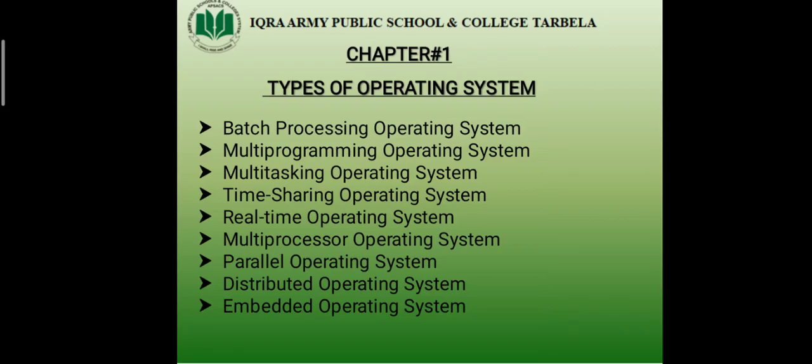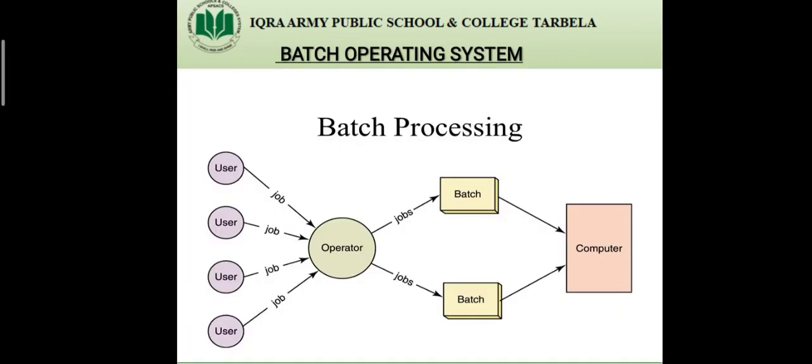Following are the types of operating system: batch processing operating system, multi-programming operating system, multitasking operating system, time-sharing operating system, real-time operating system, multiprocessor operating system, parallel operating system, distributed operating system, and embedded operating system. Now we will discuss all these types one by one. So let's start with batch processing system.